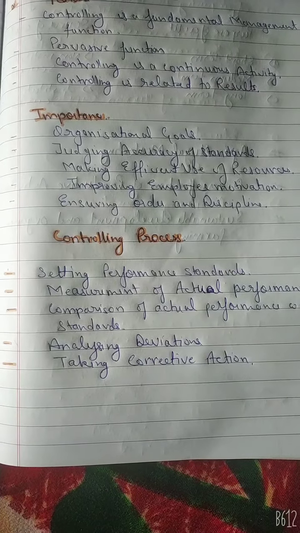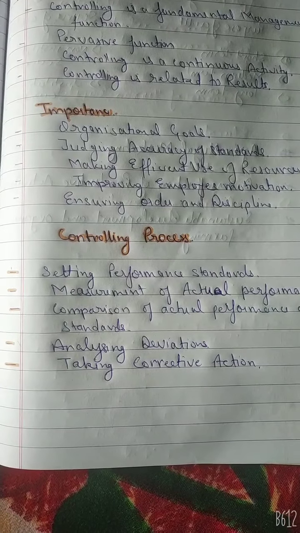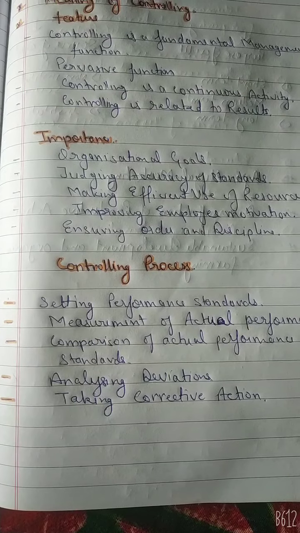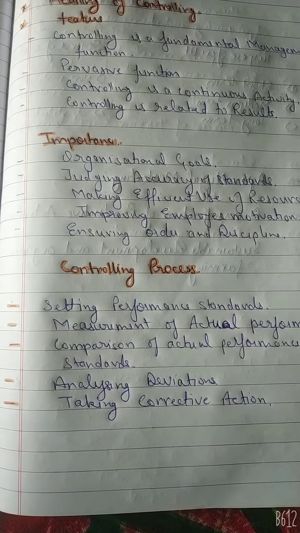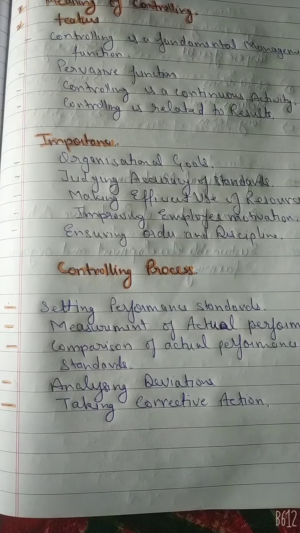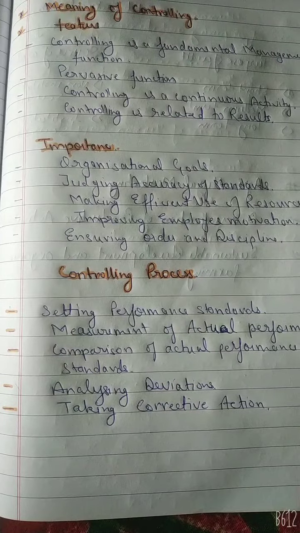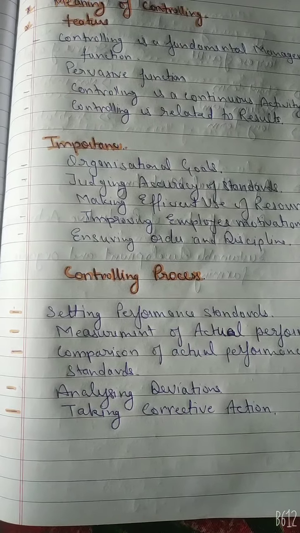Students, today we are going to discuss another topic in controlling, that is the controlling process. The process of controlling involves the following steps. First, setting performance standard. Second, measurement of actual performance. Third, comparison of actual performance with standard. Fourth, analyzing deviations. And fifth, taking corrective action.